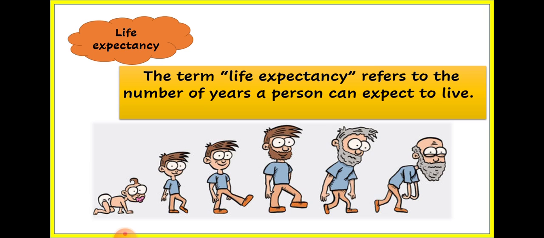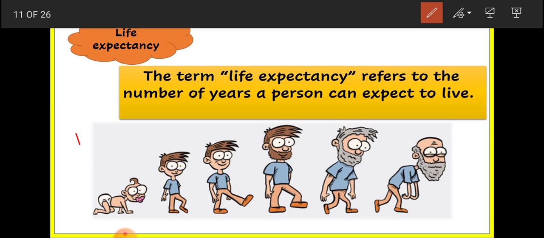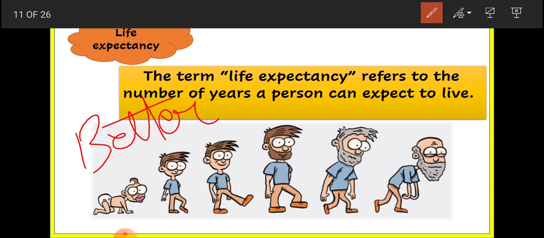Now what is life expectancy? Life expectancy means how many years a person is going to live. The term life expectancy refers to the number of years a person can expect to live. If better medical facilities are provided, then the life expectancy will increase.